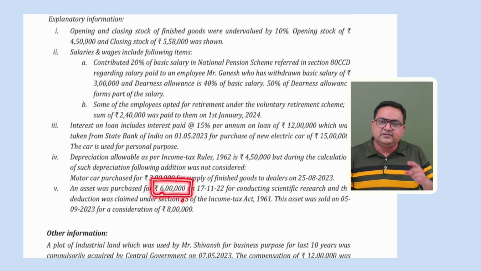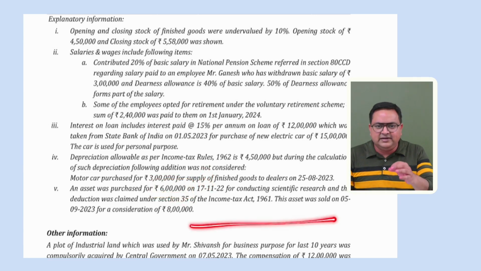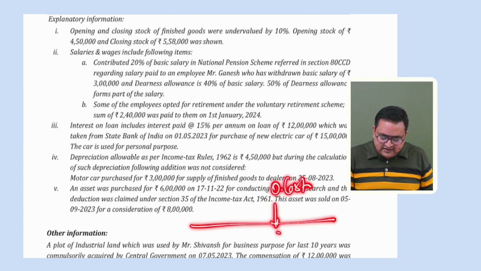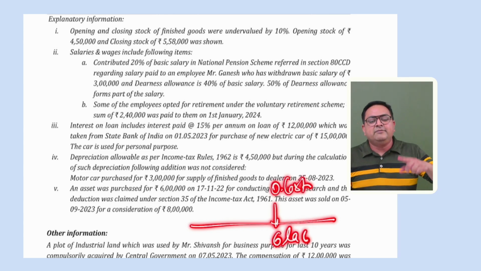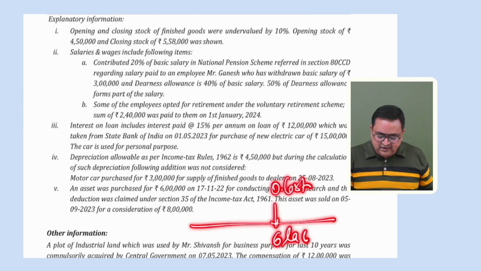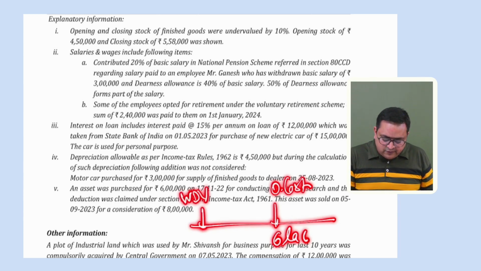So obviously, under section 35 in that year, they must have claimed a 6 lakh deduction. So how much is the written down value now? 0. Why? Because the original cost of the asset was, see, I have explained this in the revision also. The original cost of this asset is 6 lakh and they have already claimed deduction under section 35 earlier. So now 100% deduction is available. So how much is the written down value? It is 0 net, right?